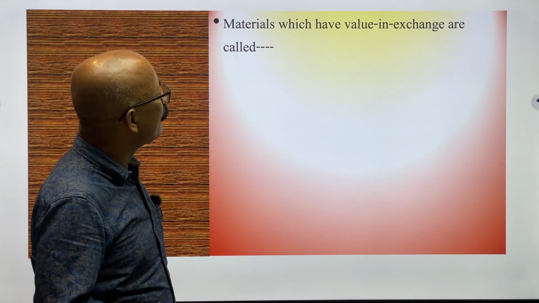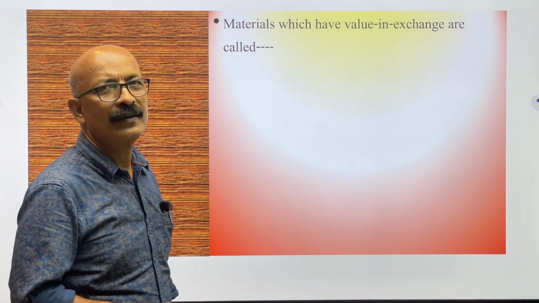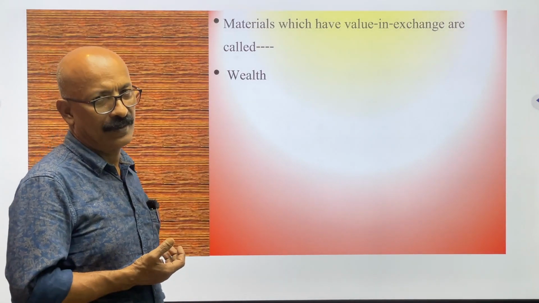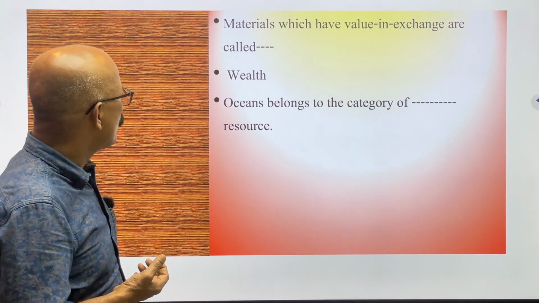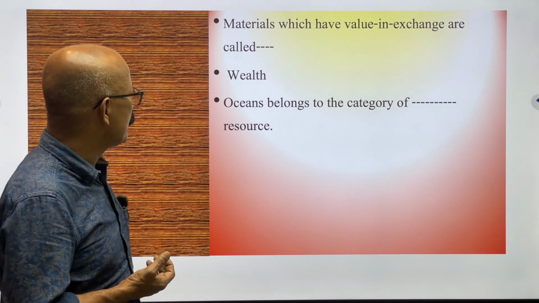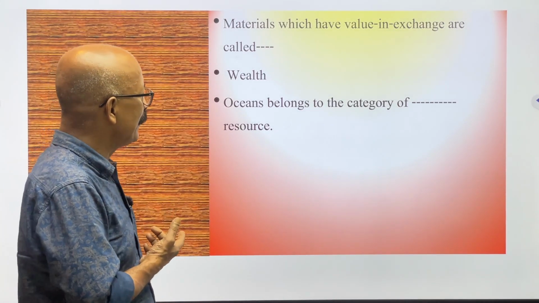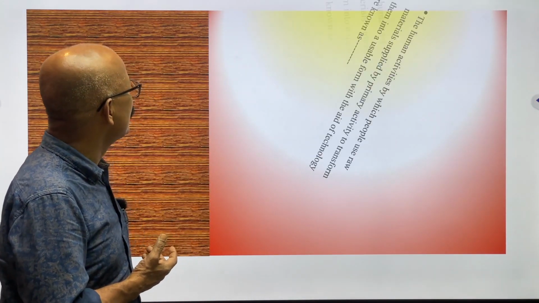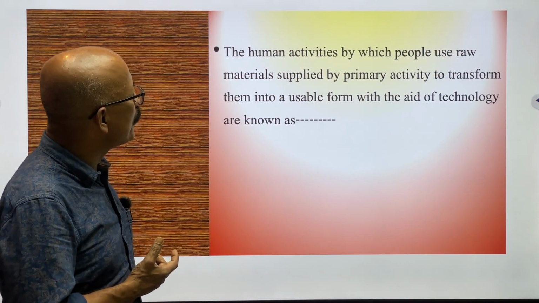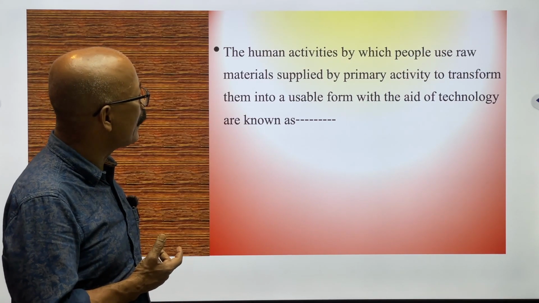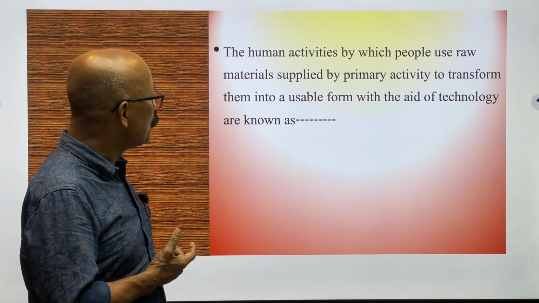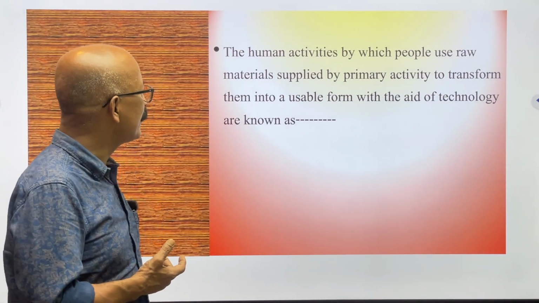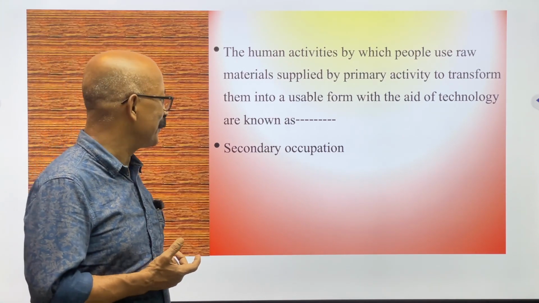Next question. Materials which have value in exchange are called what? Materials which have value in exchange are called wealth. Okay. Oceans belong to the category of dash resource. We have already found it now, and it is international resource. Next question. The human activities by which people use raw materials supplied by primary activity to transform them into a usable form with the aid of technology are known as what? Are known as secondary occupation, right?